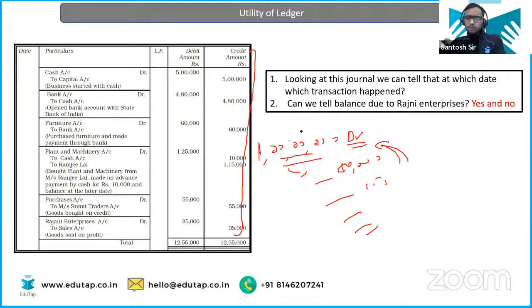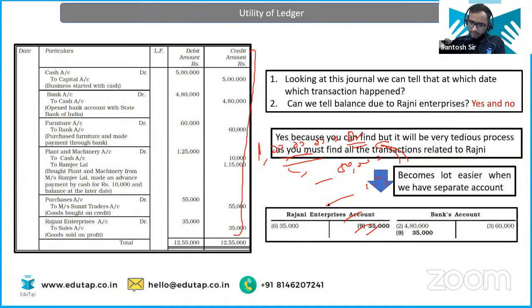Okay, so yeah, see, this is the format of a ledger. Now Rajni Enterprise was your debtor at the 6th entry, right? We are not going to go into the entry, but okay, this is the 6th entry. We have sold goods to Rajni Enterprise, but we haven't got any payment.